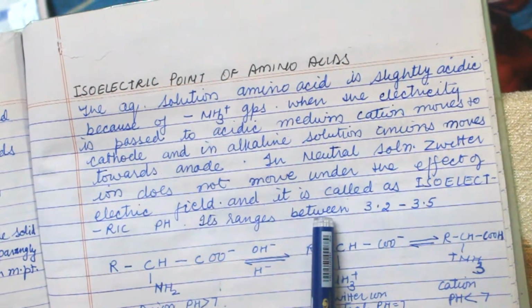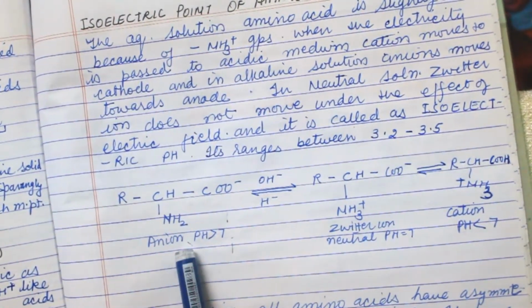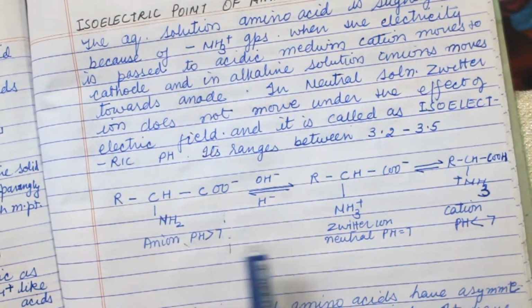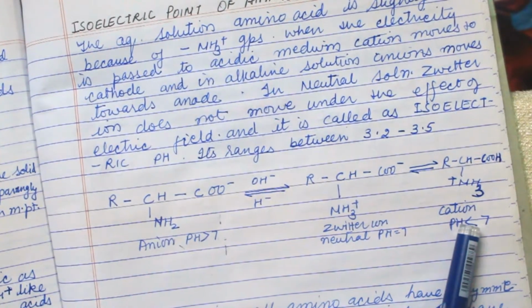Its range is between 3.2 to 3.5. This is the amino acid which releases anion. This is the zwitterion, and this is the amino acid which releases cation.